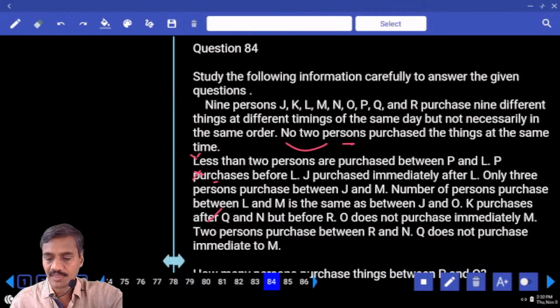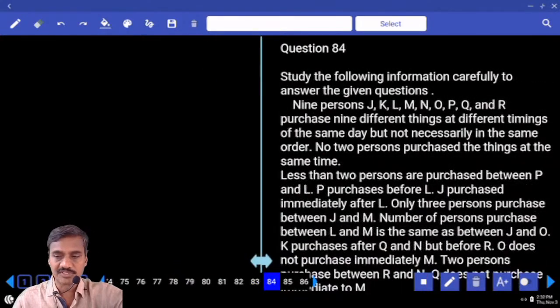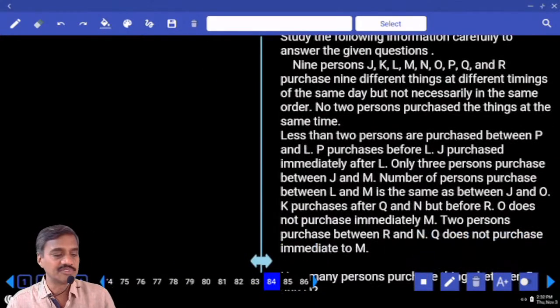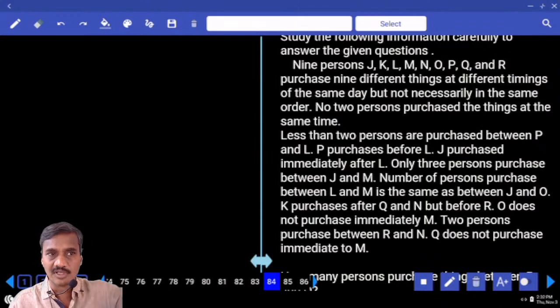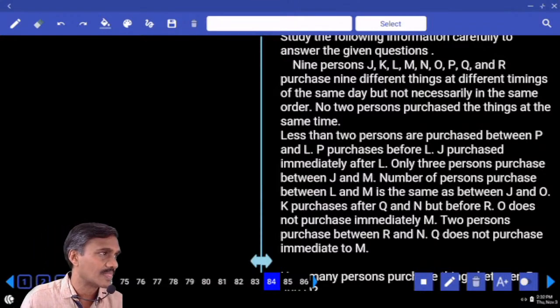The next one, 84 onwards, there are some 9 persons and they are purchasing 9 different things at 9 different timings of the same day, but not necessarily in the same order. And no 2 persons purchase the things at the same time. Clear? It is almost similar to your boxes. Linear arrangement.